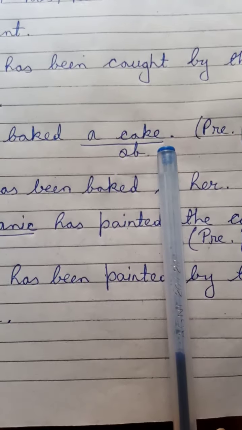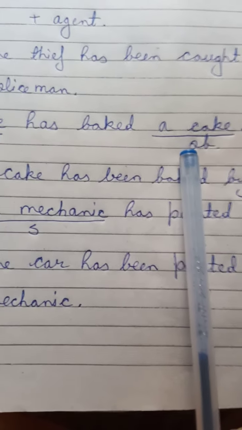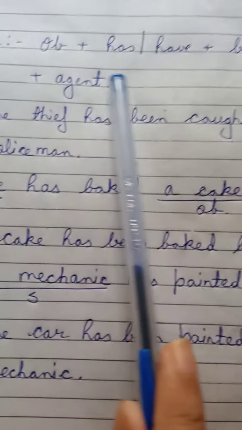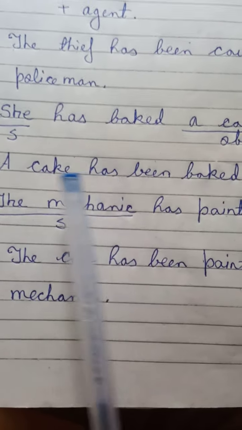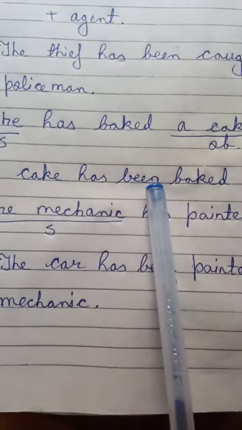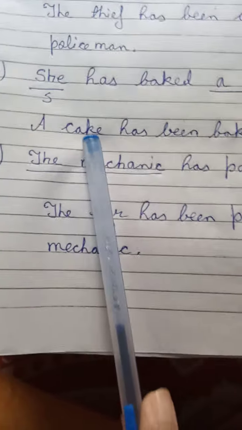She has baked a cake. Once again, this is present perfect tense. Clear? A cake is the object here, and again you have to apply that very same rule, okay? A cake has, as it is a singular form, you have to use the word has. Been, because it is present perfect, been you have to use. A cake has been baked by her. Look, she becomes her because she is the subject here, and here she has become agent, so it becomes her.